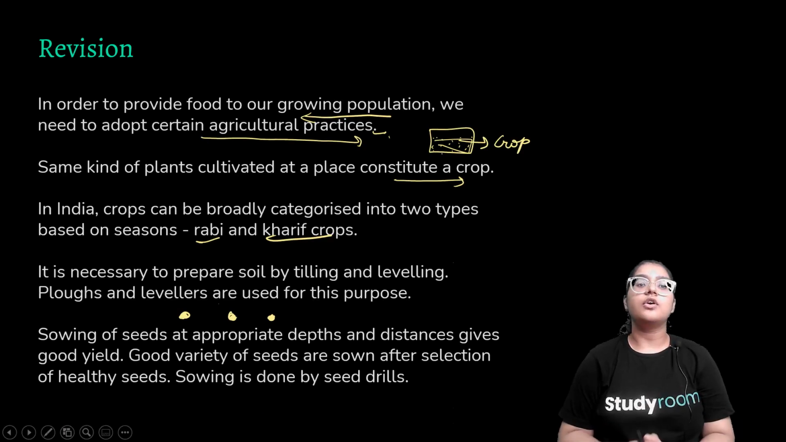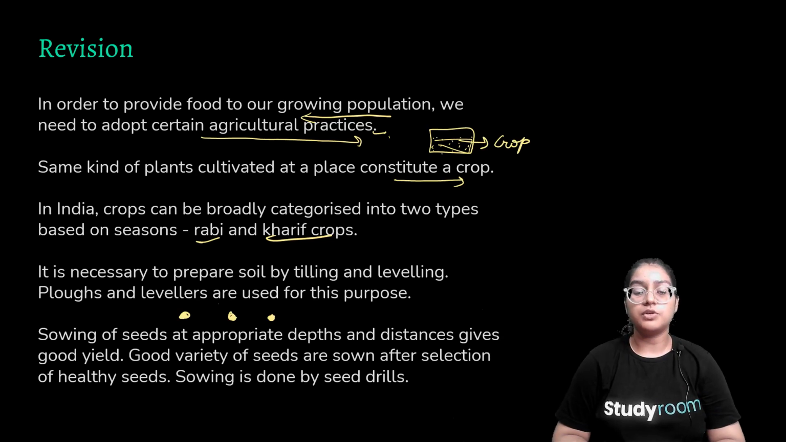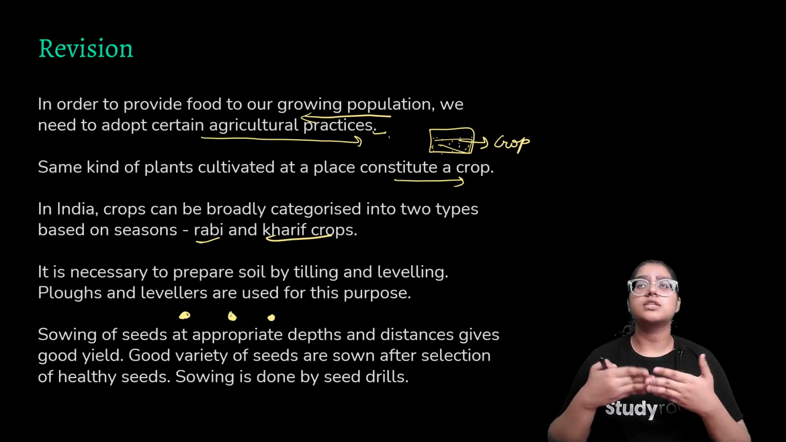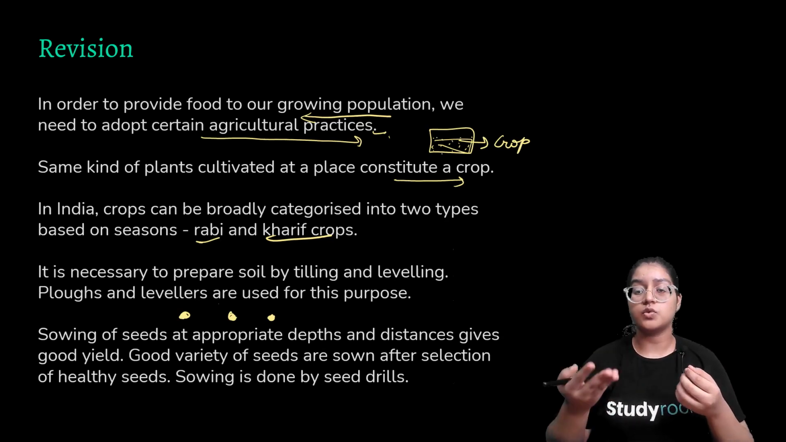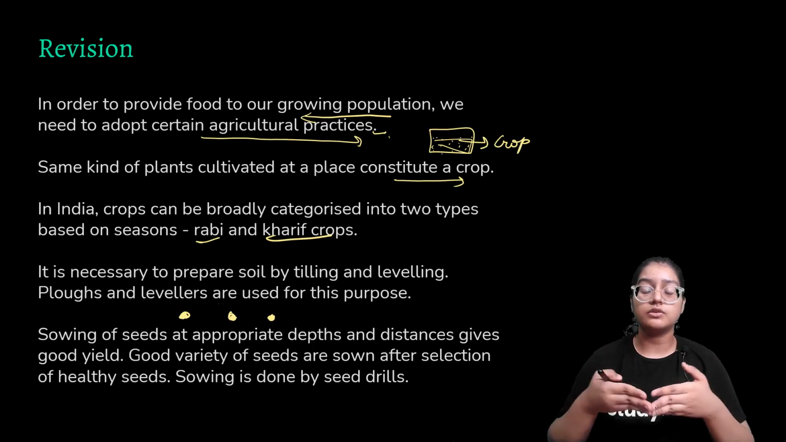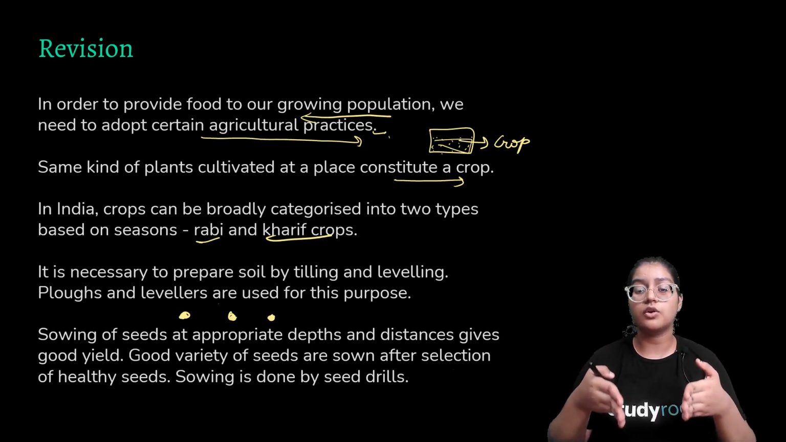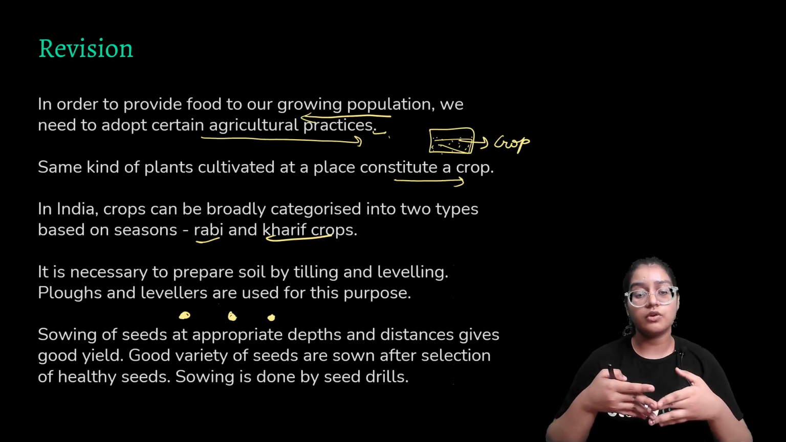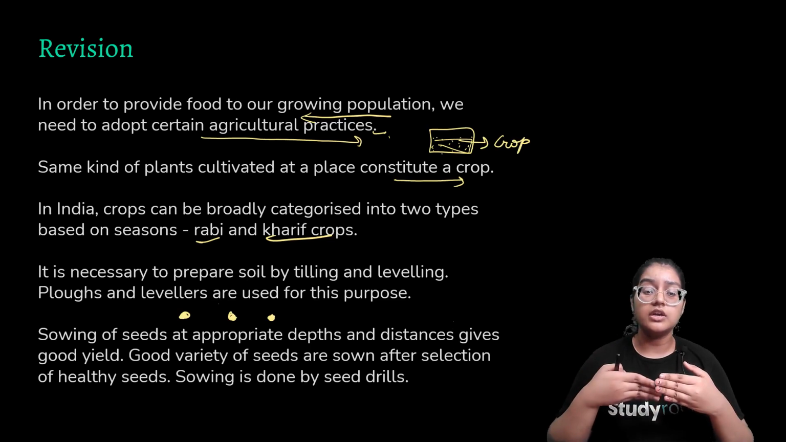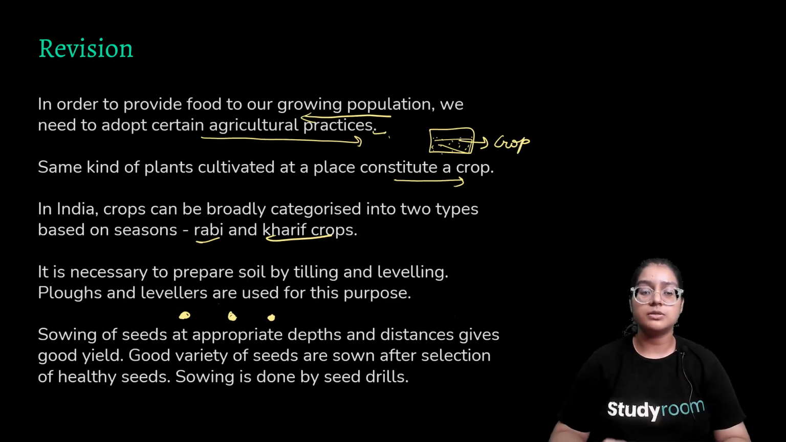So revision. In order to provide food to our growing population, we should know what agriculture practices are. Agriculture practices involve several things. For example, what is harvesting, what is winnowing, preparation of soil, sowing, importance of different varieties of crop, why we should maintain different spaces in the crop, why water is essential for crops, so irrigation practices and threshing. So these were all included under agriculture practices.